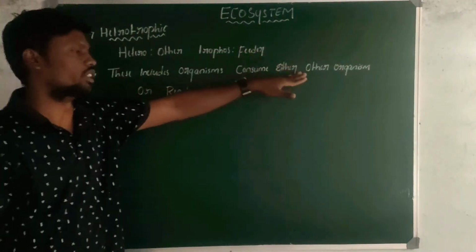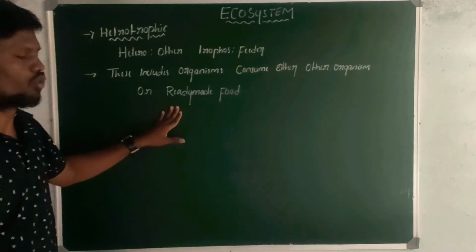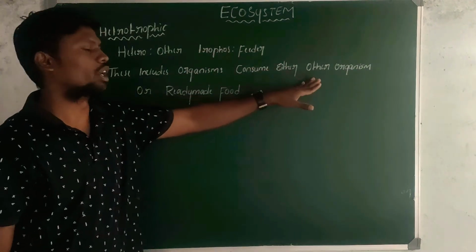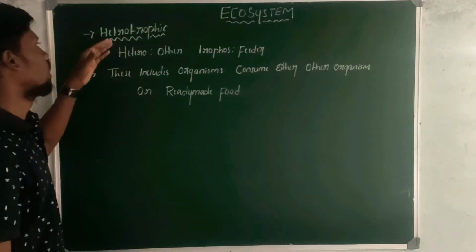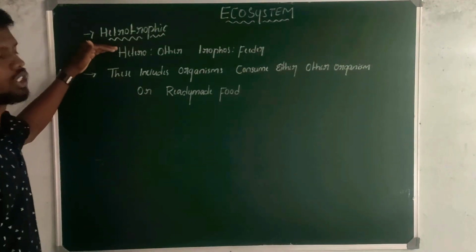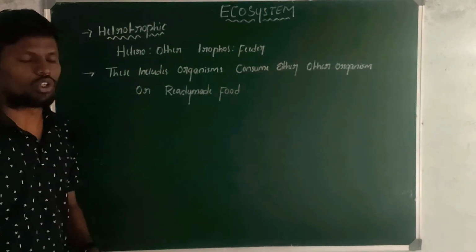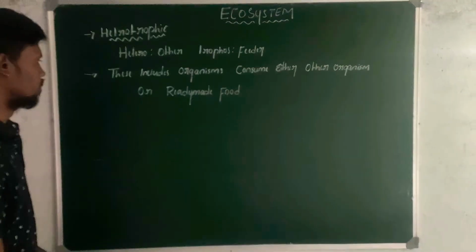They completely depend upon other organisms for food, right? Hence they are heterotrophs, or the heterotrophic component of the ecosystem.